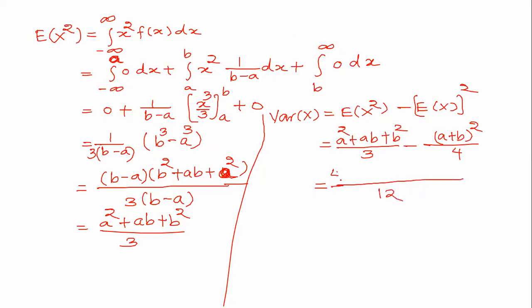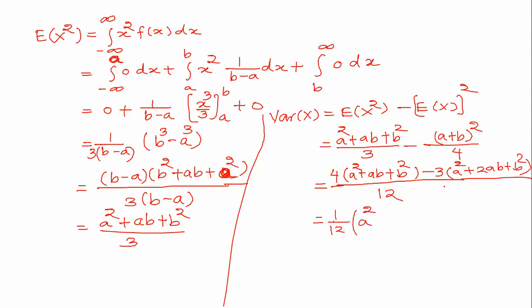So we have to multiply this with 4: 4 times (a square plus ab plus b square) minus 3 times (a square plus 2ab plus b square). So this will be 1 upon 12, then inside: 4a square minus 3a square is a square.